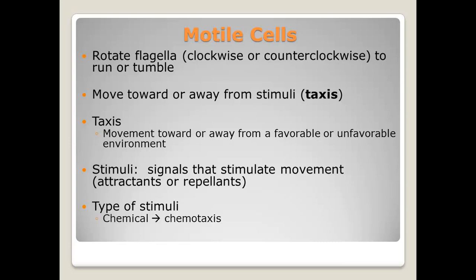Chemical leads to chemotaxis. Bacteria sense certain chemicals and swim towards regions that contain more nutrients and away from regions with toxic materials. Light leads to phototaxis. Photosynthetic bacteria swim to regions of optimal light intensity and quality.